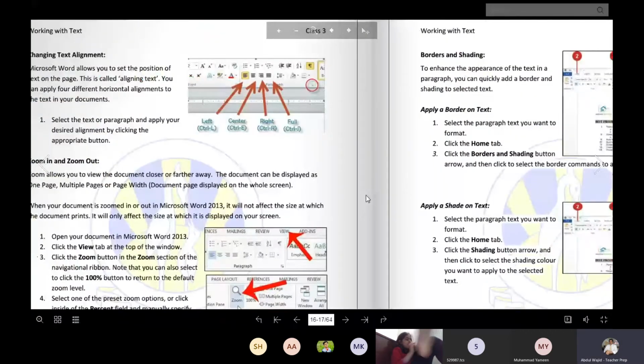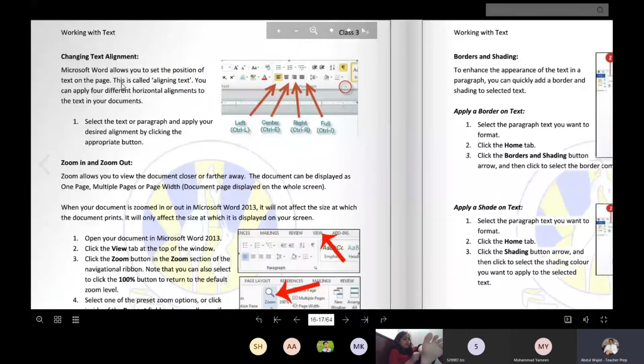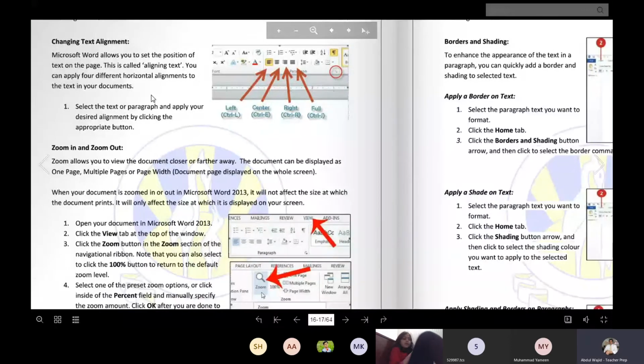Now changing text alignment. MS Word allows you to set the position of the text on the page. This is called text alignment. Aligning text, you can apply four different horizontal alignments to the text in your documents. How will we apply them? These are left align, center align, right align, and full alignment. When you have a paragraph, you can use full alignment.